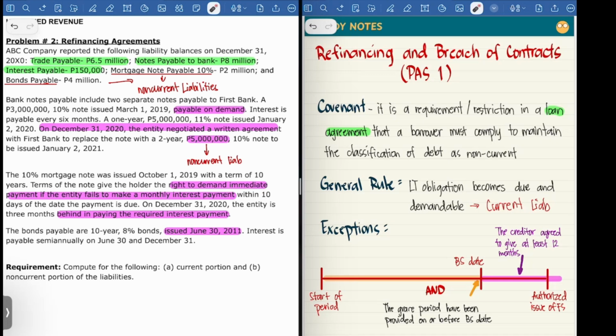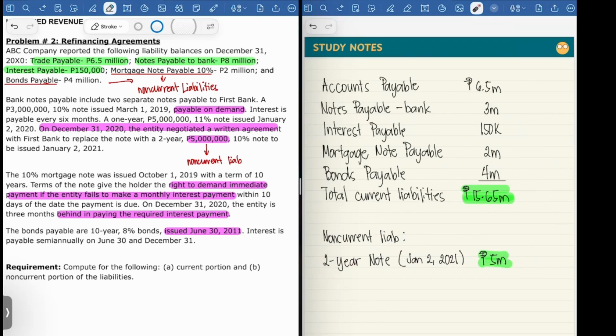Then we have a mortgage notes payable amounting to 2 million and the bonds payable amounting to 4 million. Normally, they are classified as non-current liabilities. Let's read further. It says here that the bank notes of 8 million are two separate notes payable. The first 3 million is payable on demand. Therefore, if we will be computing for the current liabilities, only the 3 million portion will be classified as current liability, and the 5 million, since it has been refinanced, is classified as non-current liability.